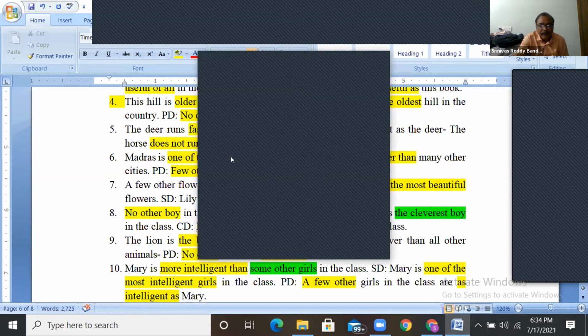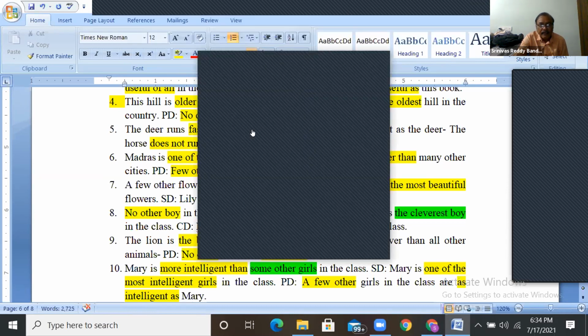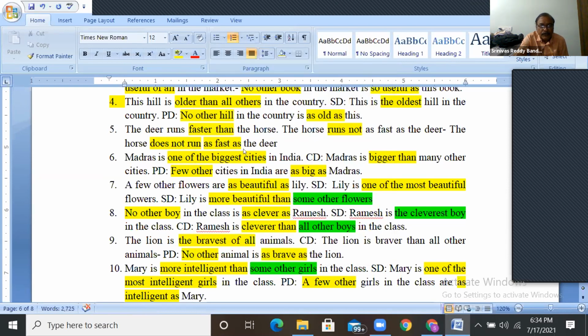Fastest is not possible, Lokesh, because there are only two, deer and horse. When the comparison is among more than two, then only the superlative is possible. In this one, this is comparative, this is positive. Only two are possible.